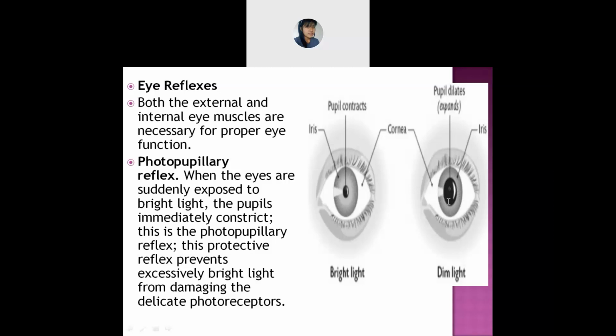So first let us discuss the photopupillary reflex. In the photopupillary reflex, you will find that when the eyes are suddenly exposed to light, your pupil, this black color thing, will constrict, or you can say contract. It will become smaller in size. Why does this happen? Why will your pupils get constricted?